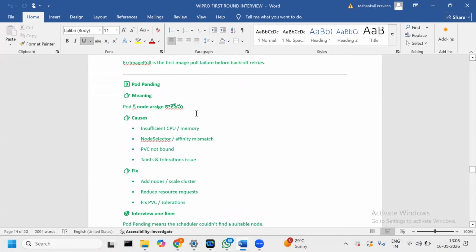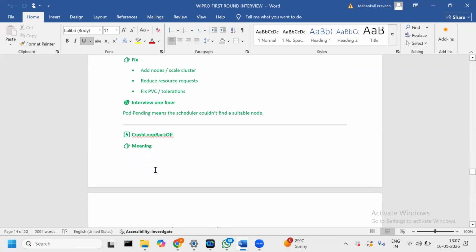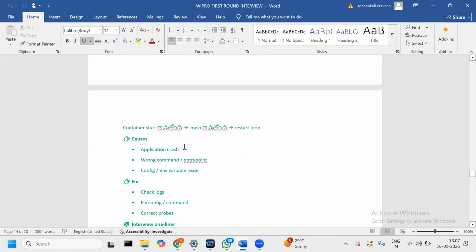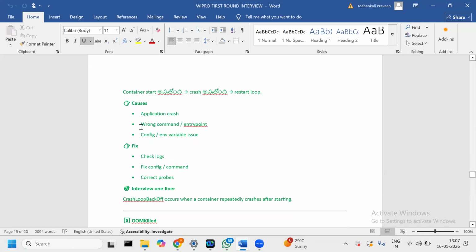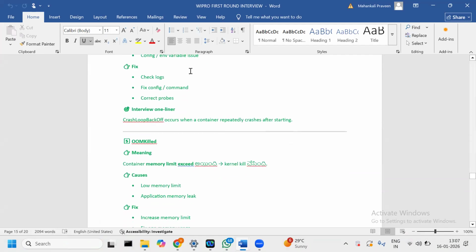And pod pending: it is due to insufficient CPU or memory, node selector, PVC not bound, or taints and tolerations. We need to maintain the cluster autoscaler, reduce the resource quota, and check PVC and tolerations. The scheduler could not find a suitable node, that is the case. CrashLoopBackOff: the application crashes or has a wrong command or config environment variable. Check the logs, fix the command, and correct the probe as well. The crash occurs when a container repeatedly crashes after starting. So we need to check the above scenarios.